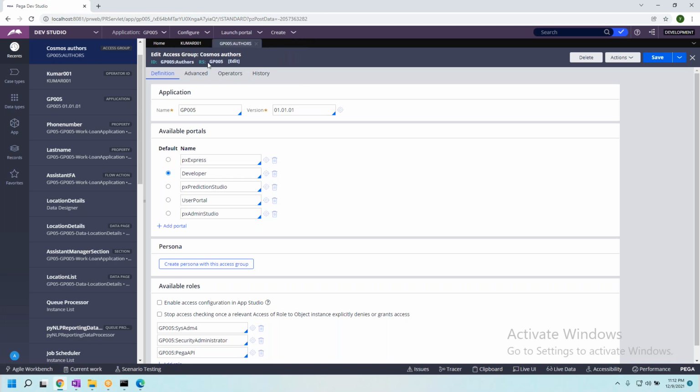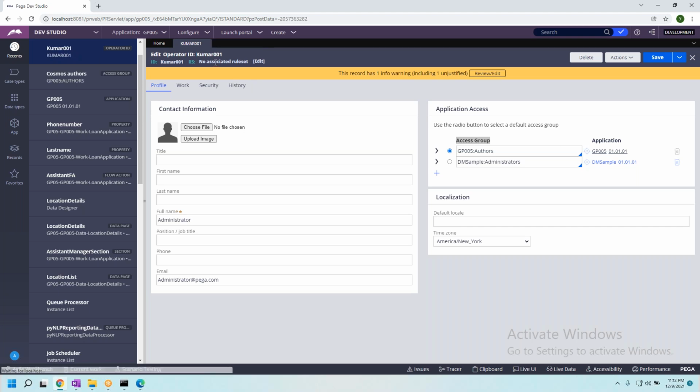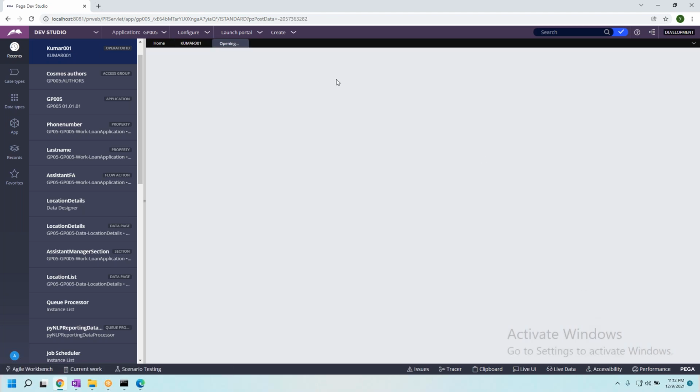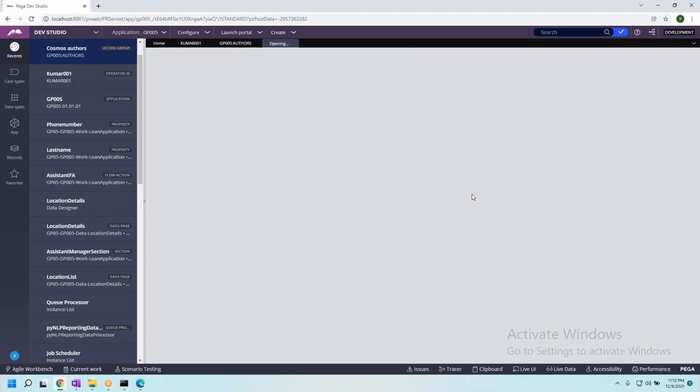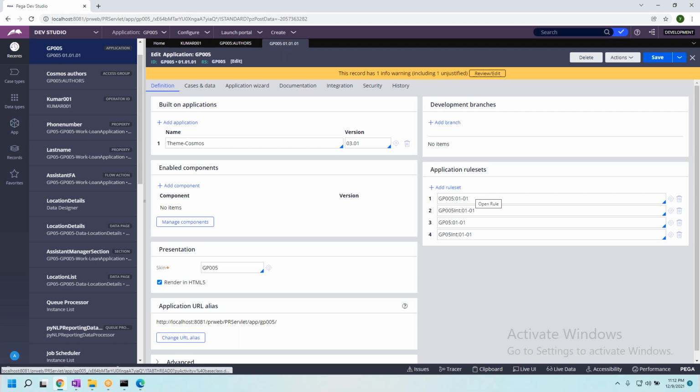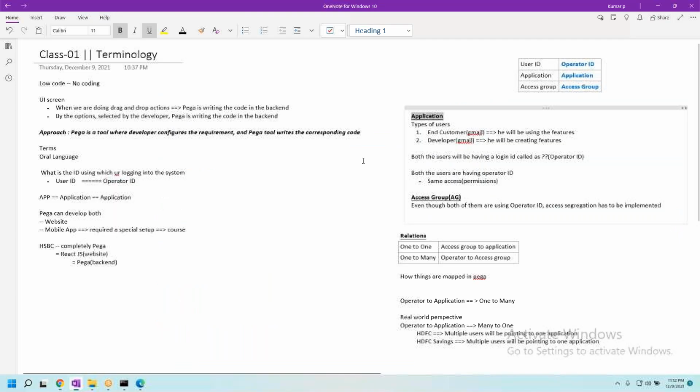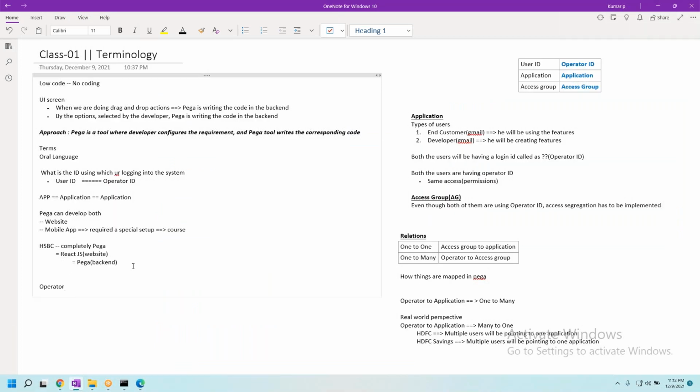Now, if you see how the flow works, from the operator ID, I'm opening. Inside the operator ID, an access group is mapped. Inside the access group, an application is mapped. Okay. Now I will try to write it. Carefully observe. Inside operator ID, an access group is mapped. Inside access group, an application is mapped. Any confusion with this one?